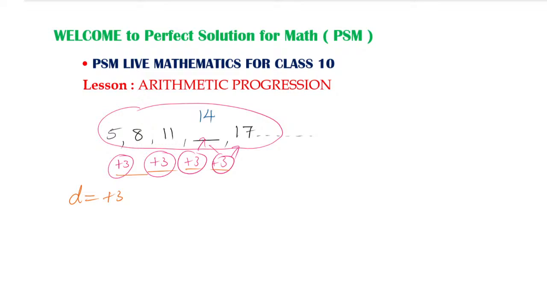How can you find the D value? The formula is A2 minus A1. Very good, Sakshi. So D can be found by A2 minus A1, which means we subtract the previous term from the next term. Yes, A_k minus A_(k-1) is also a formula. Very good, Yashasvi. This is the way we can find it.